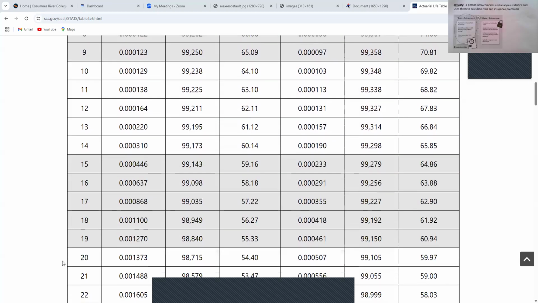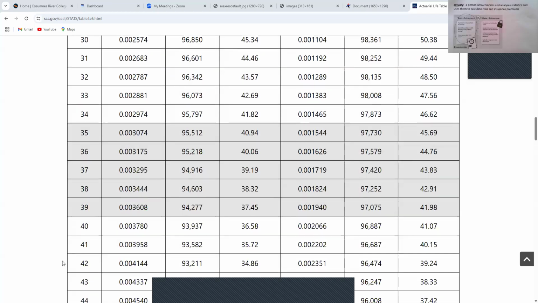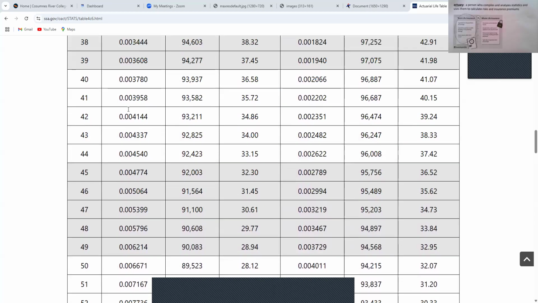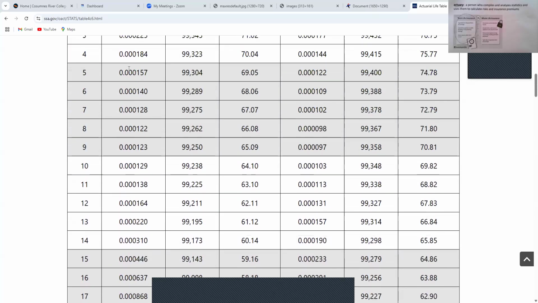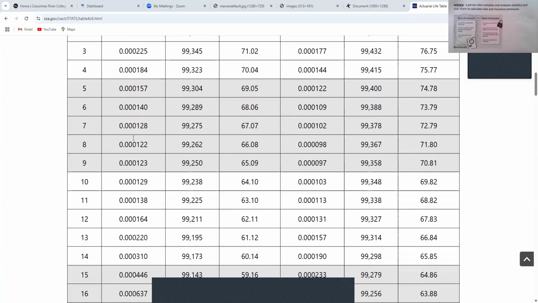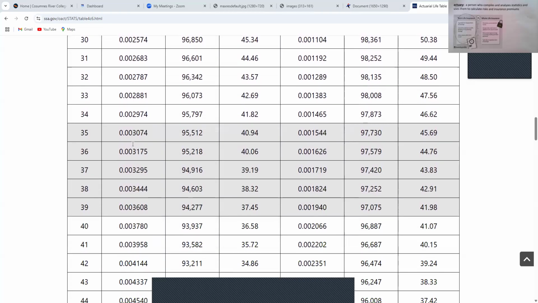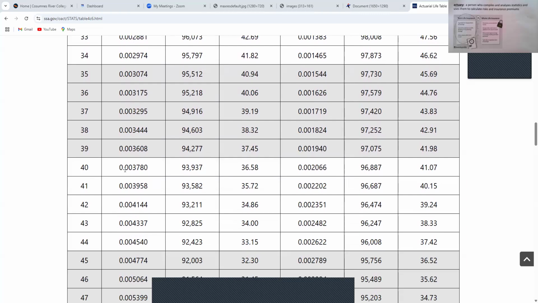You see, these are all practically zero until you get up to, even when you turn it into a percentage by moving the decimal point 2 times to the right, it's still 0 point something percent. So, for example, if you're a 40-year-old male, there's a 0.37% chance that you will die within the next year.